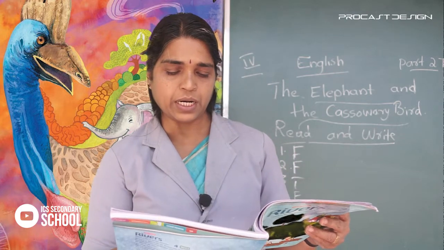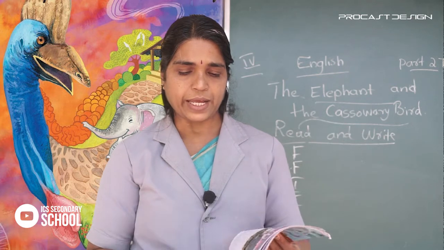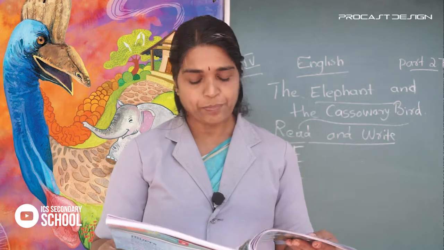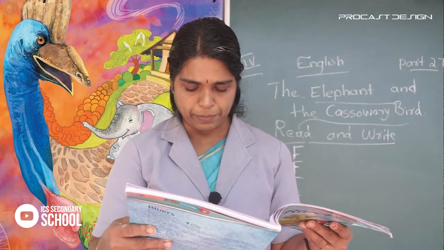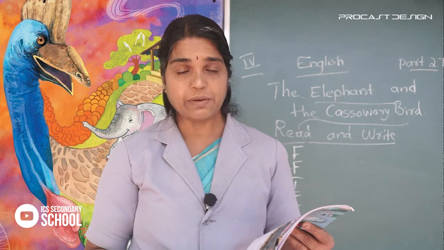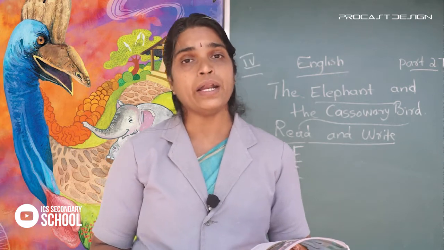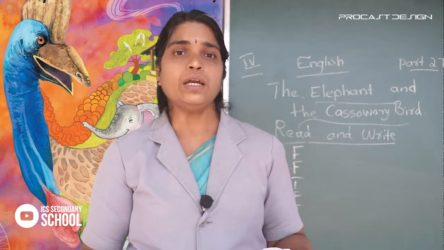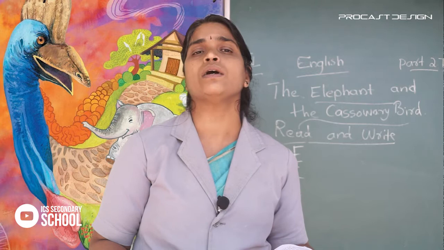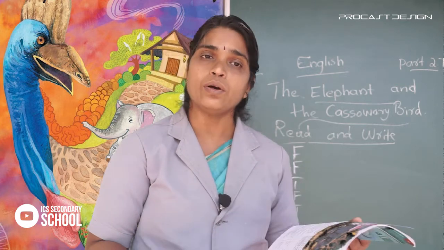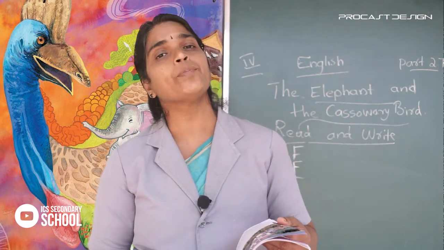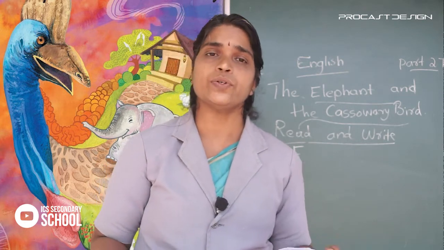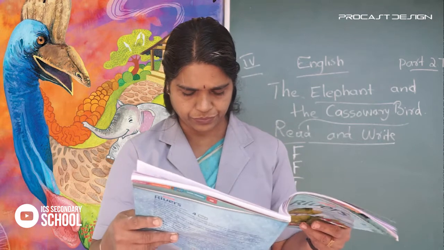Even though he got a strong hit from the cassowary, he again tried to make friendship with the cassowary. That is why they were amazed. Okay.